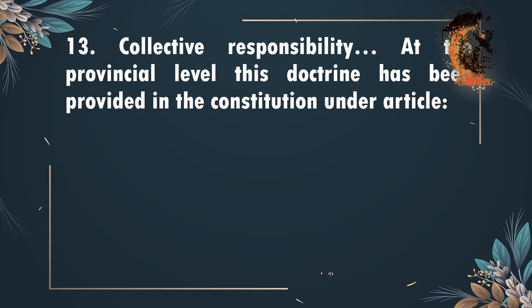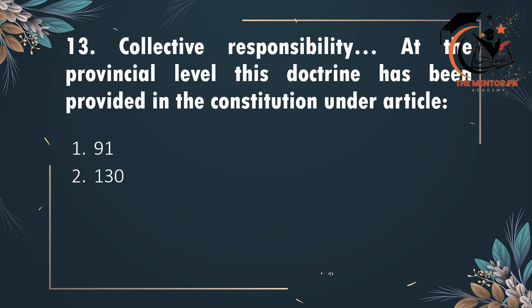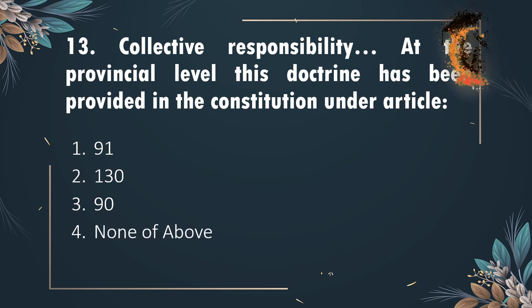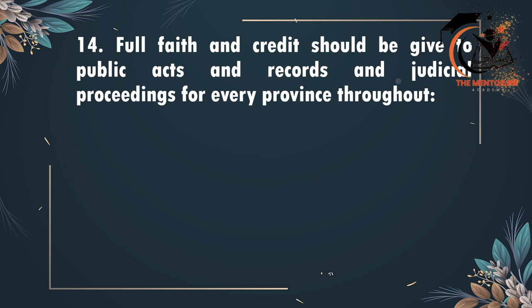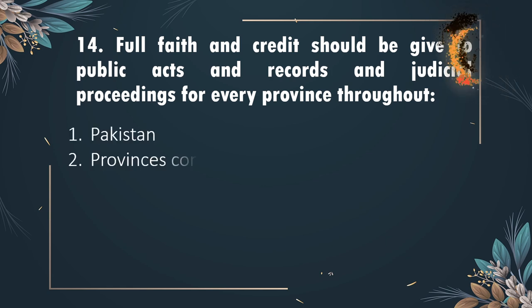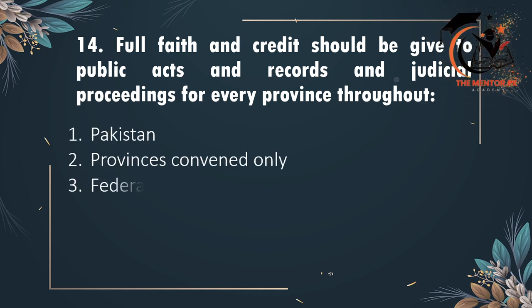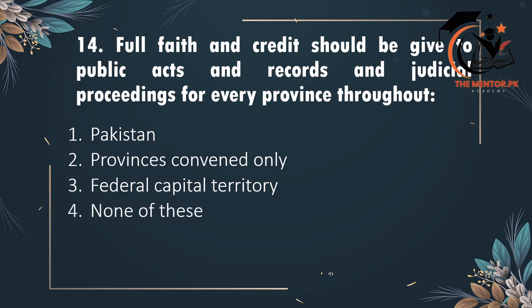Thirteenth: collective responsibility. At the provincial level, this doctrine has been provided in the Constitution under Article 91, Article 130, Article 90, or none of these. The correct option is option 2, Article 130. Fourteenth: full faith and credit should be given to public acts, records and judicial proceedings for every province throughout Pakistan, provinces concerned only, Federal Capital Territory, or none of these. The correct option is option 1, Pakistan.